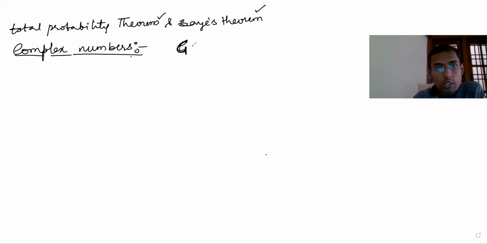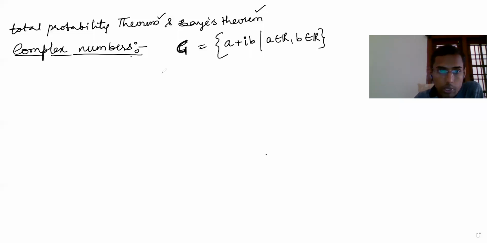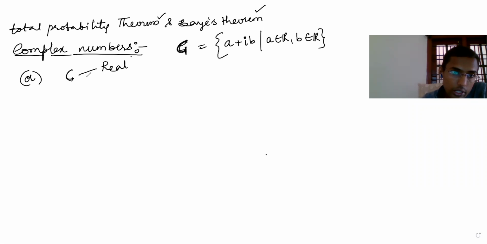What is this complex number? A complex number is the set of all those numbers which are in the form of a plus ib, where a is a real number, comma, b is a real number. Simply, you can tell like this: complex numbers mean both real and imaginary.